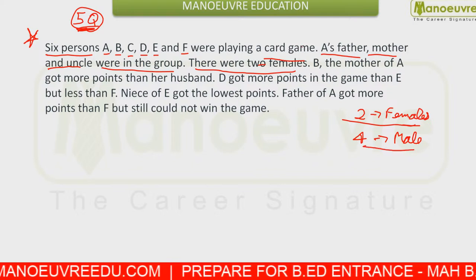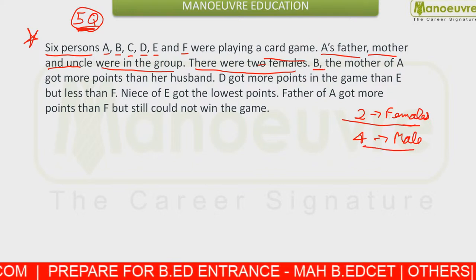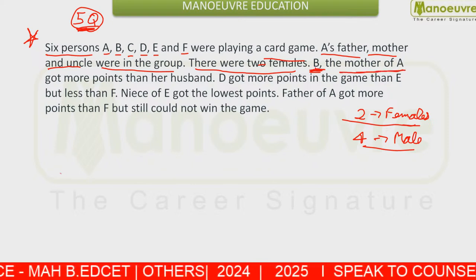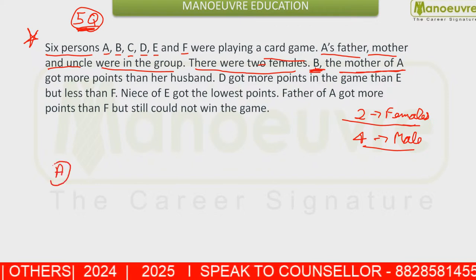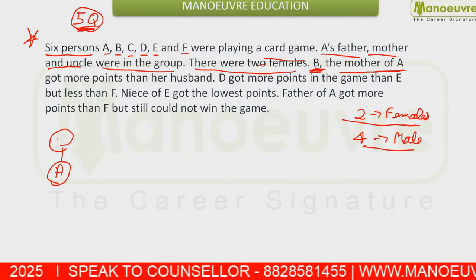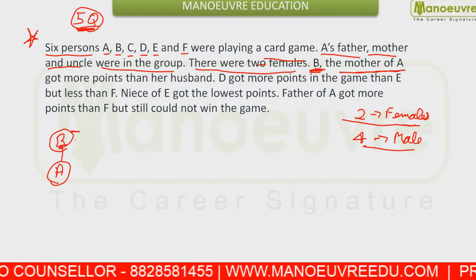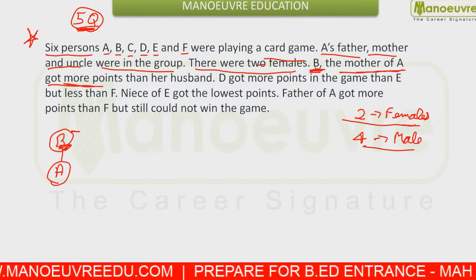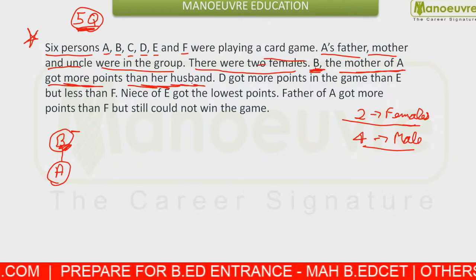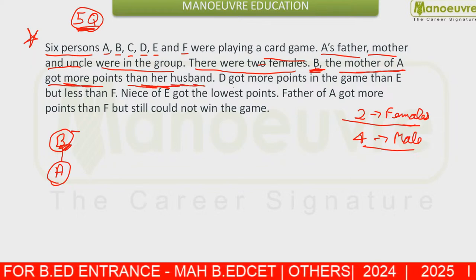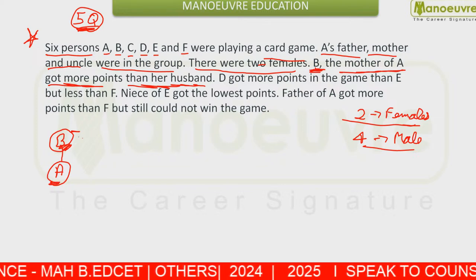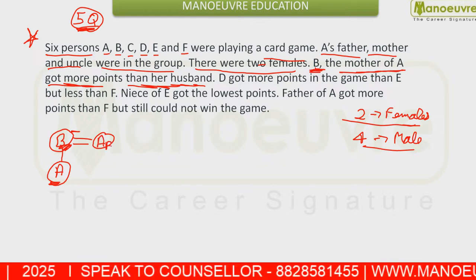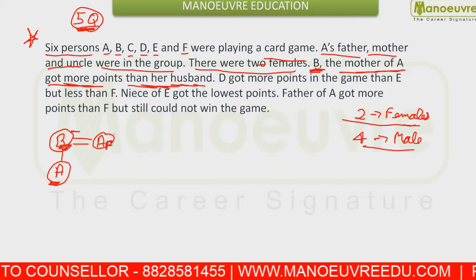Now what are you given next? You are given B, the mother of A. You can relate it: if here we have A, A's mother is B. So you can put the negative and correlate them. She got more points than her husband. Who is going to be B's husband? B's husband is going to be the father of A. I am writing it as AF for now. Then we will know who is A's father.